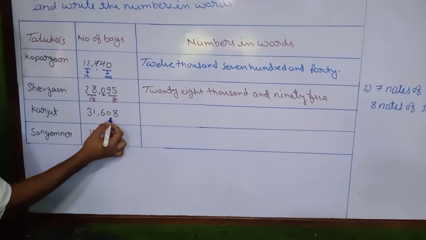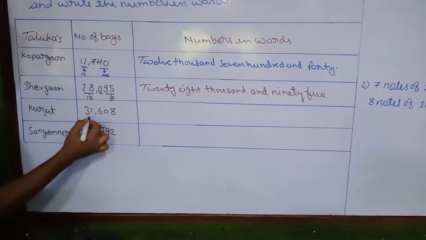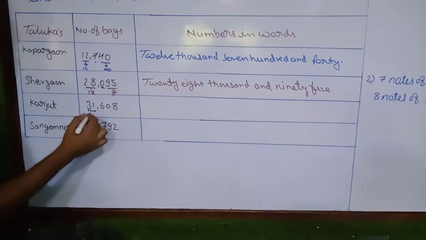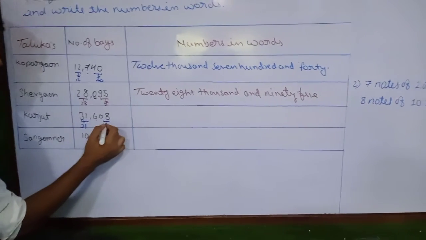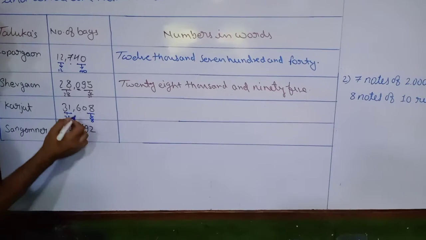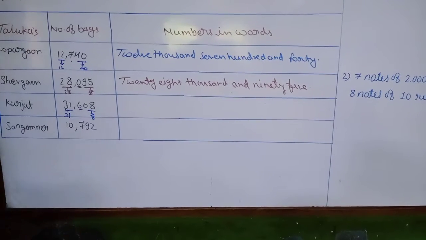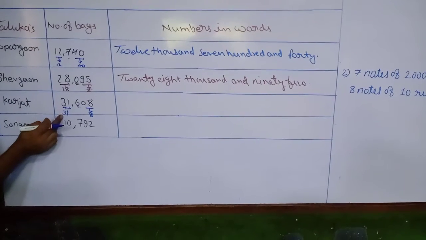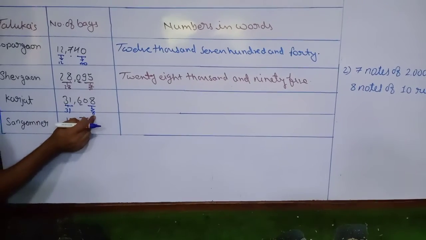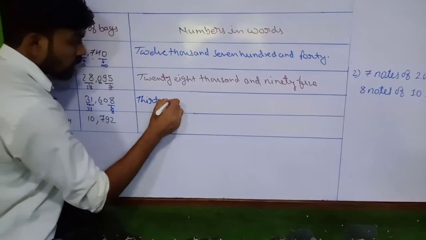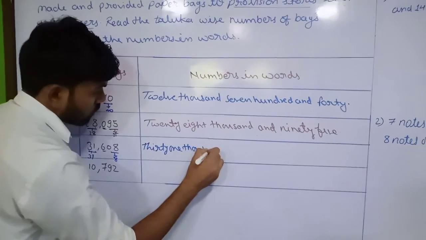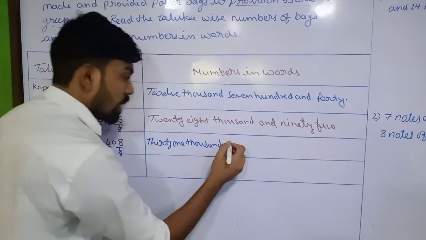The next one is given about Karjat. Again unit, 10, 100, 1,000, 10,000. 1,000 and 10,000 together will become 31,000. Unit and tens, 08, will become 8 only. And 6 is at the 100 place. So 31,608. So 31,608.